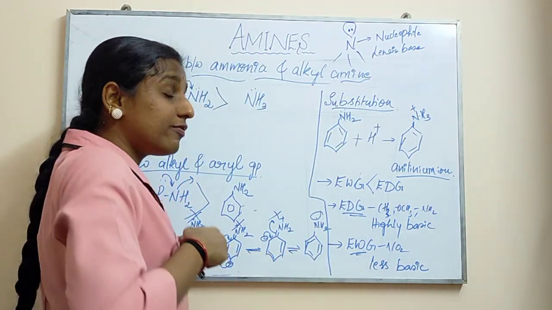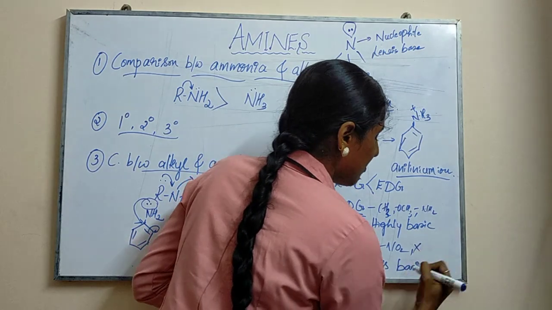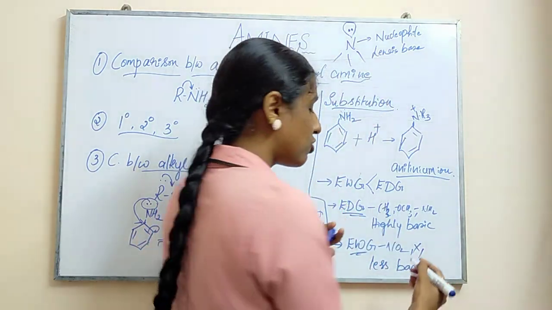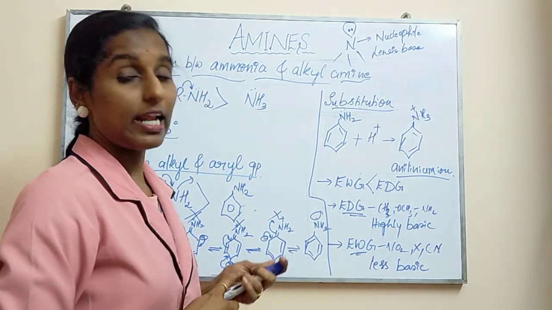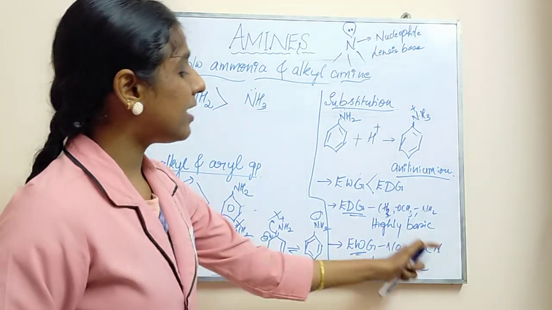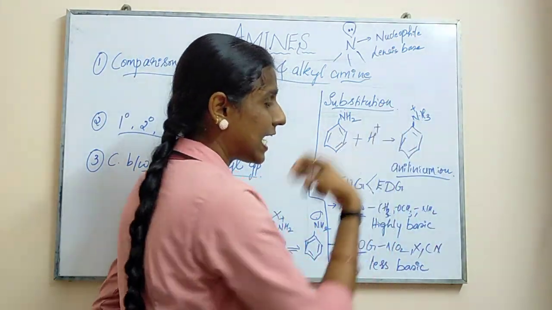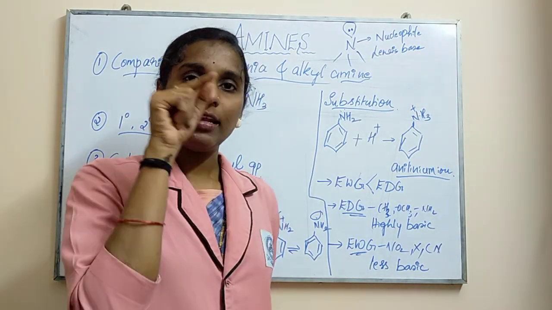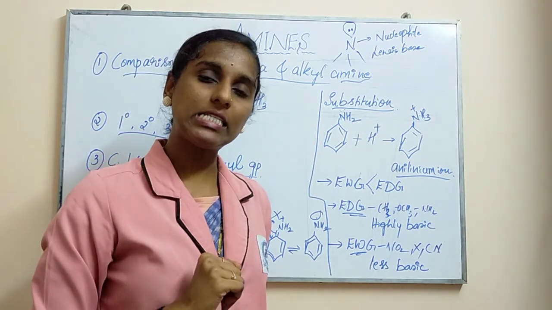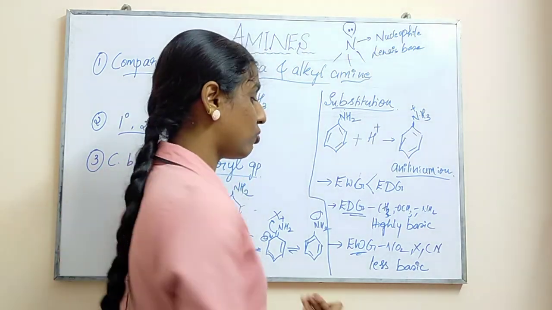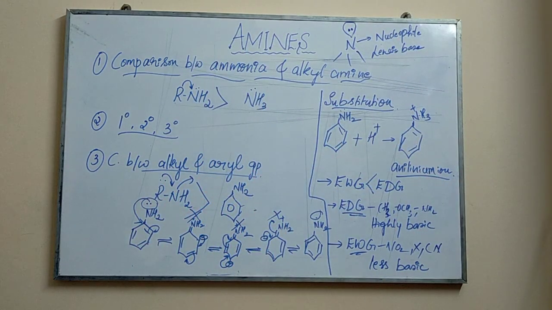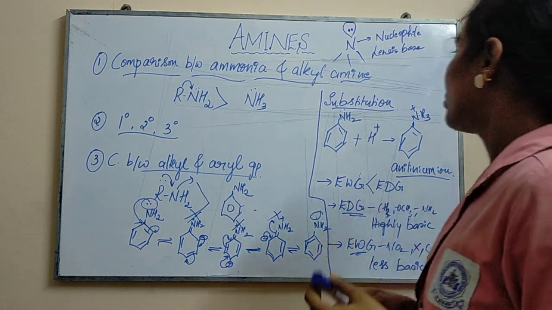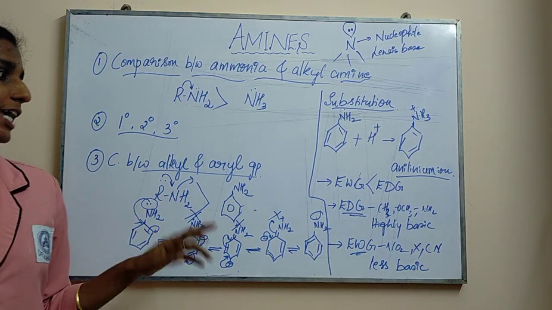You can take electron withdrawing groups like halogens. You can take halide groups, as well as cyanide groups. These all have electron withdrawing capacity. When these groups are attached to the ring, they take electron, the nitrogen density will become less and less stable, and the backward reaction will take place, so this will become less basic in nature. Okay, so this is regarding the concept. So due to that, we can say electron donating groups are more basic when you compare with electron withdrawing groups.